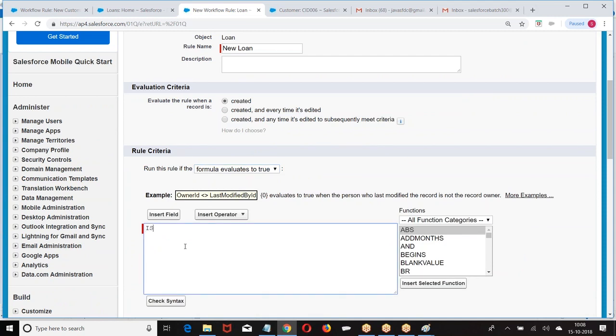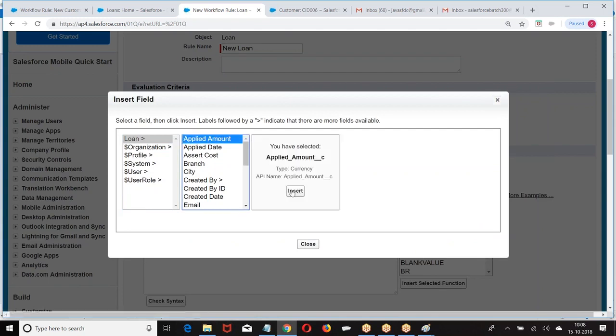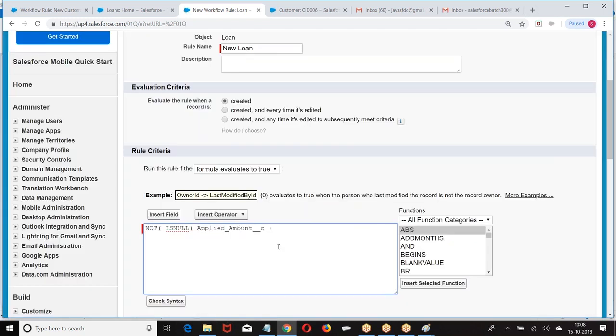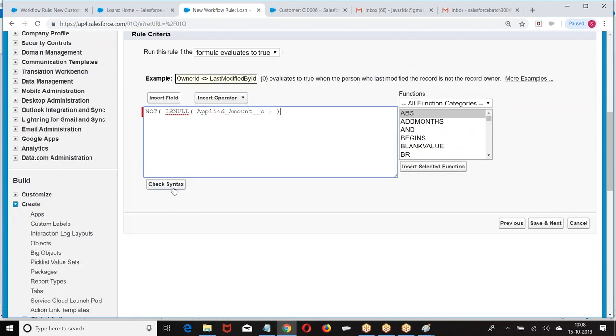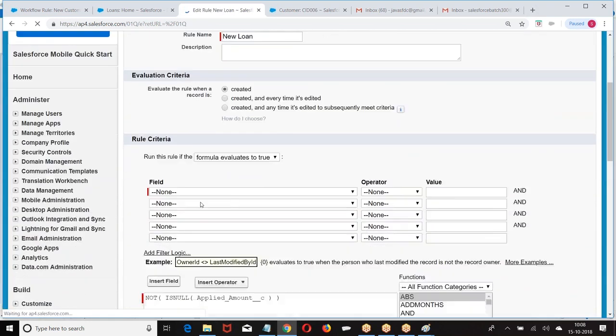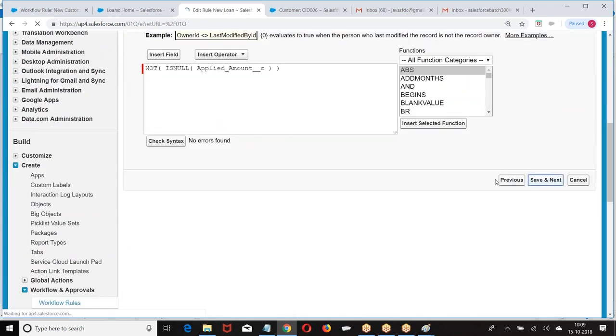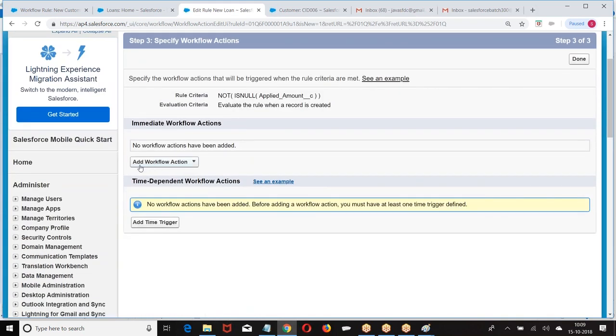Formula: is not null of applied amount. When applied amount is not equal to null, automatically perform the action. What is the action you want to perform?